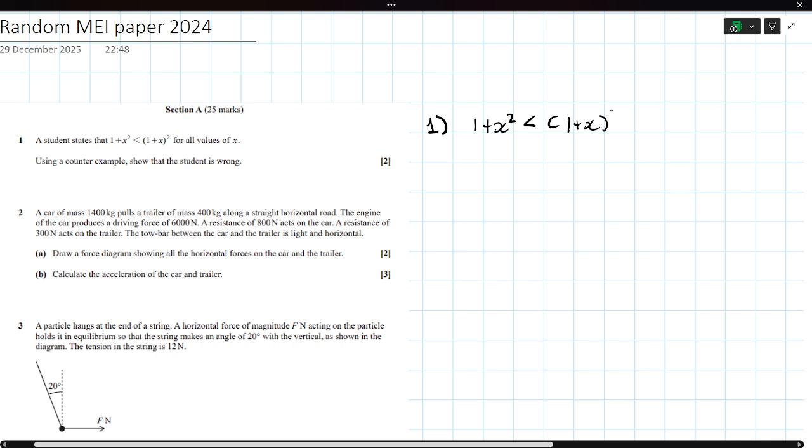So just need to find an x. Let's try x is equal to minus 1.